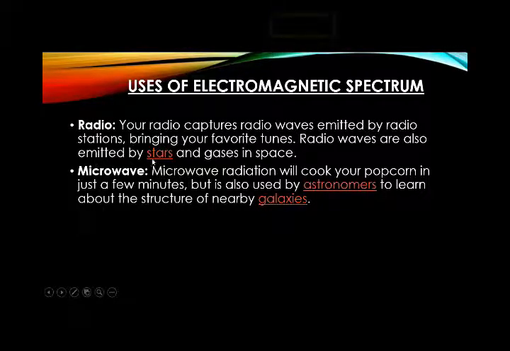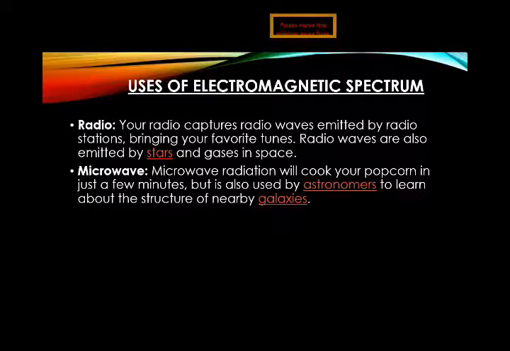Radio waves are also emitted by the stars and gases in space. And microwaves are the radiation that will cook your popcorn in just a few minutes. Means microwaves are waves which are used in our microwave oven to cook food. But they are also used by astronomers to learn about the structure of nearby galaxies. So this is the use of radio waves and microwaves.